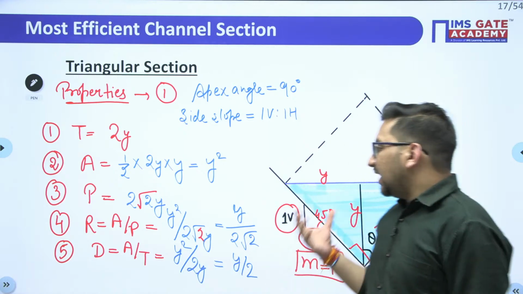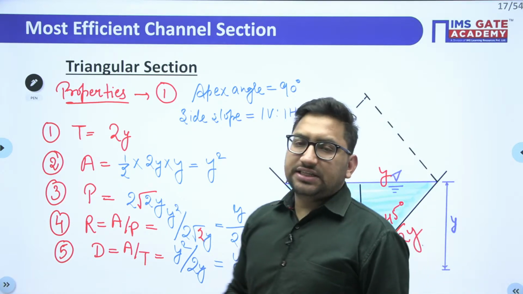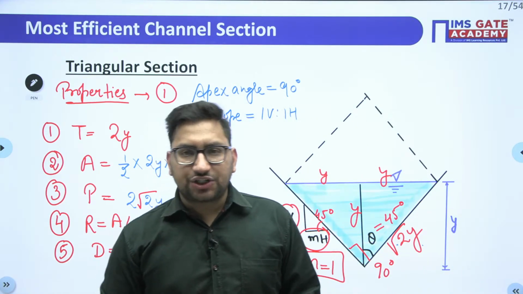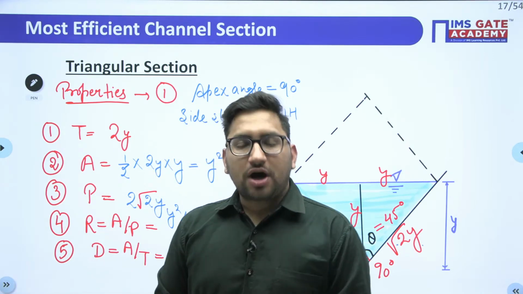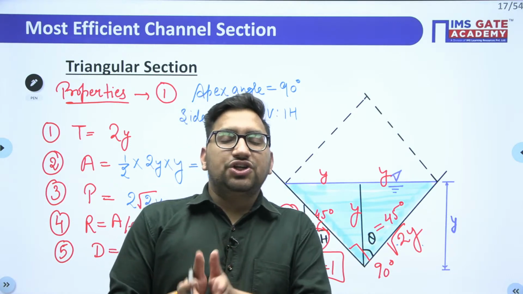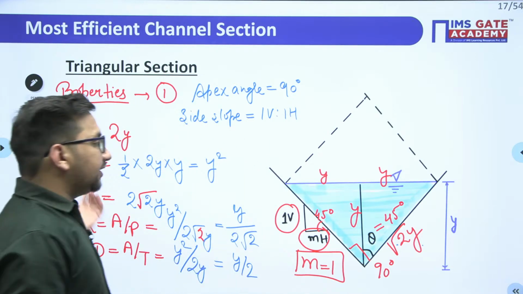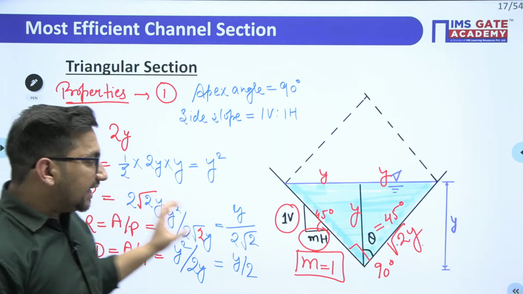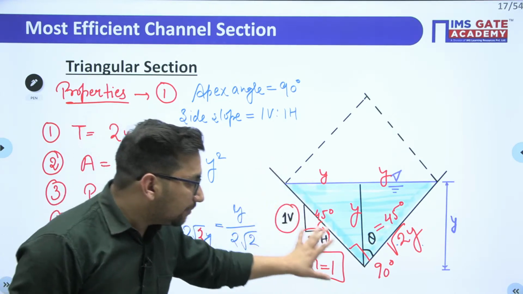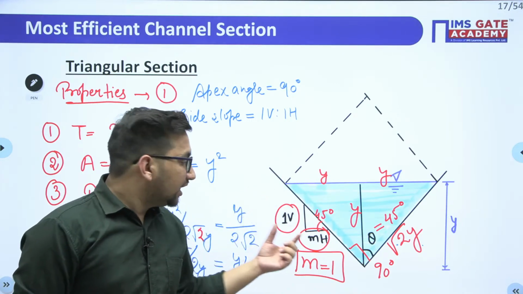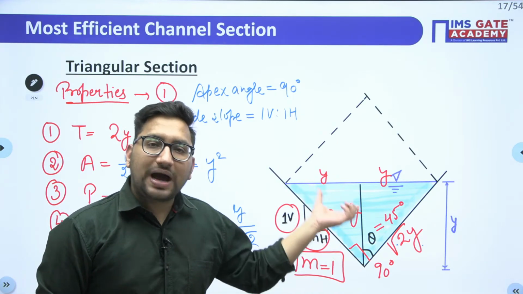So again, we have seen that these parameters are used for the calculation of discharge. If it is given that you need to find the maximum discharge condition, or a minimum wetted parameter, or if it is mentioned in the question that it is the most economical or most efficient channel, these properties you can directly take. In that case, the examiner will not give you the slope value, as you should know that if any channel is carrying maximum discharge, it will have a slope of 1 vertical to 1 horizontal. This characteristic you have to remember. Clear?